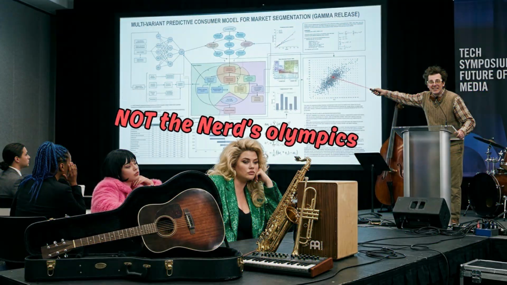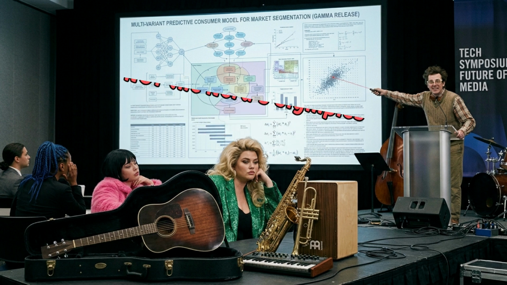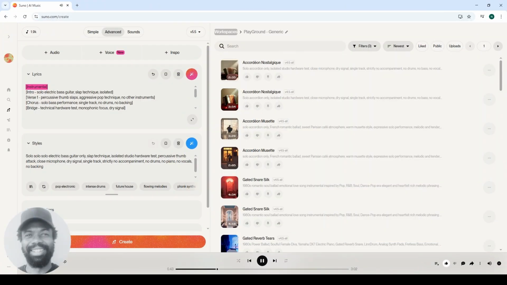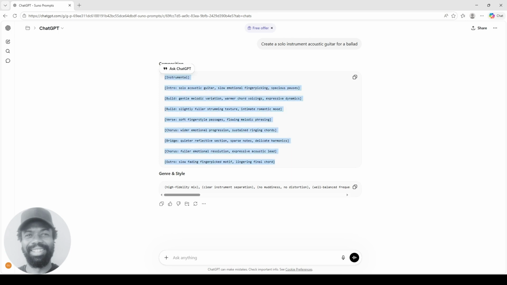Now, I mean, at this point, this is becoming a bit of mental gymnastics. If you're having to overthink all the time as a normal user, you are doing a lot of prompt engineering, experimenting with tags, rewriting descriptions. And honestly, this is where tools like ChatGPT, Claude, Gemini become useful. So instead of prompting Suno directly yourself, you can use these other AI models to generate a much more structured Suno prompt. That approach is going to be a lot more repeatable and a lot more reliable.